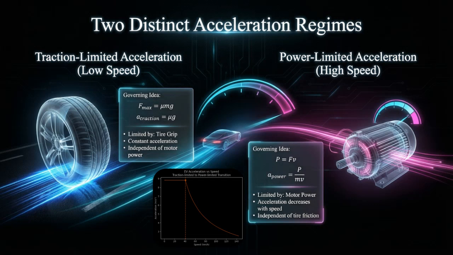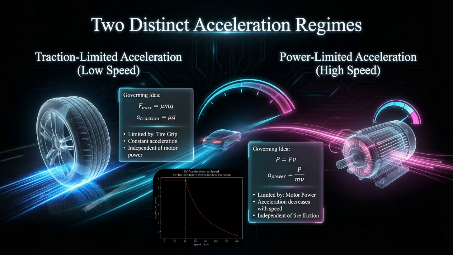At higher speeds, the limitation changes. Acceleration is no longer controlled by traction. Instead, it is controlled by how much motor power is available. This is called the power limited region. In this region, tractive force is defined by F equals P divided by V, where P is motor power and V is vehicle speed. The resulting acceleration is A equals P divided by M times V. This shows that acceleration decreases as speed increases.